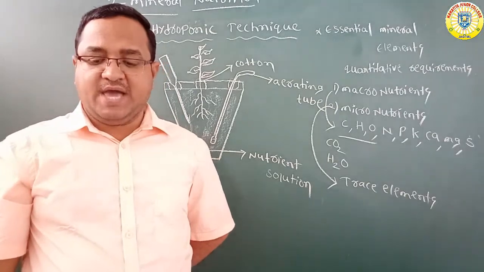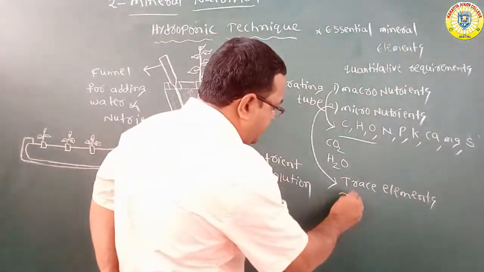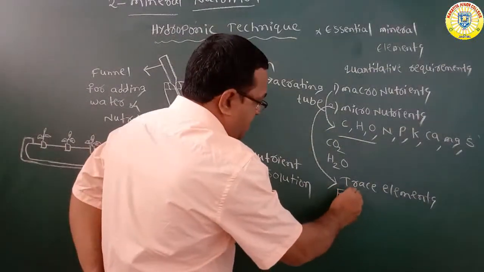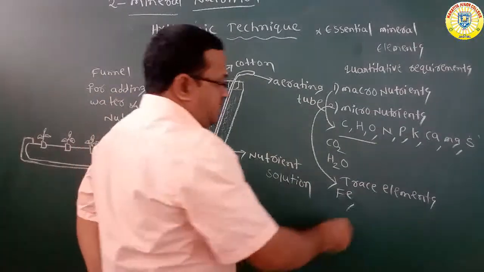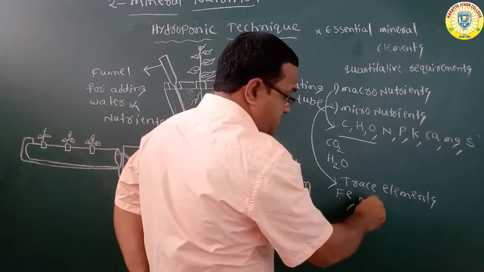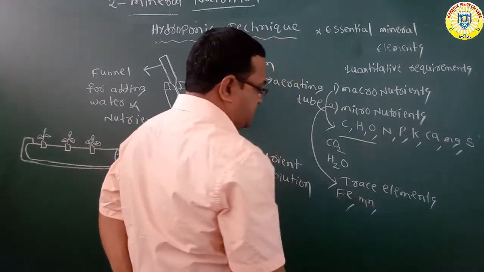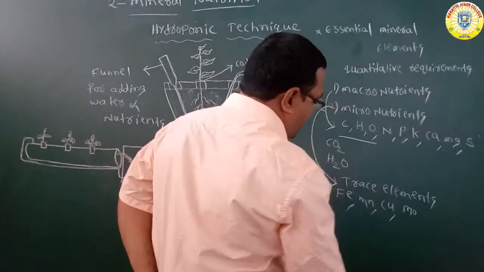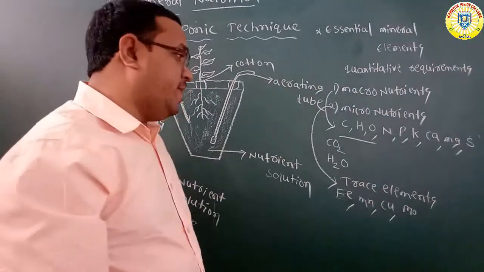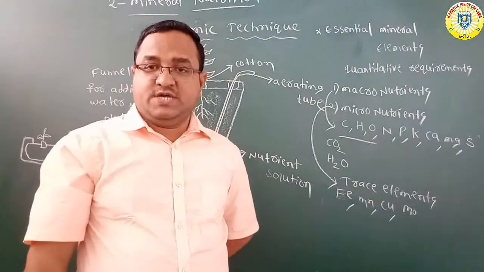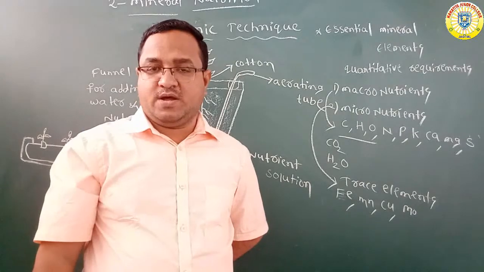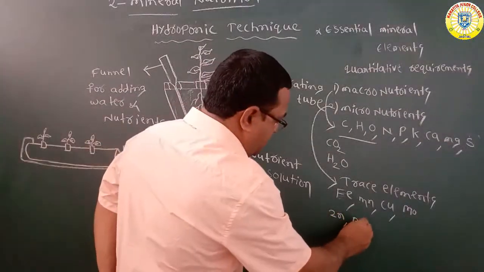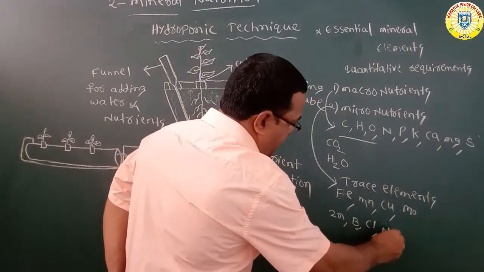Especially iron, manganese, copper, molybdenum, zinc, boron, chlorine, nickel.